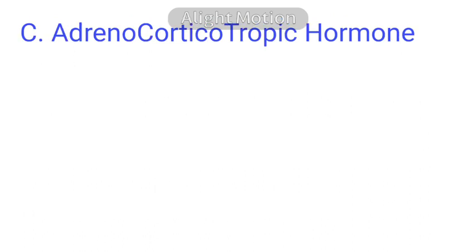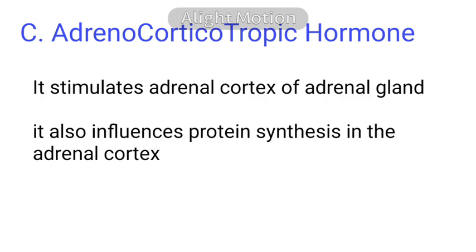The next hormone is ACTH, adrenocorticotrophic hormone. ACTH stimulates the adrenal cortex of the adrenal gland for the production of its hormones. The adrenal gland is located at the kidney. It also influences protein synthesis in the adrenal cortex.